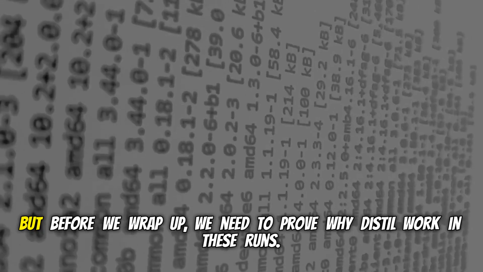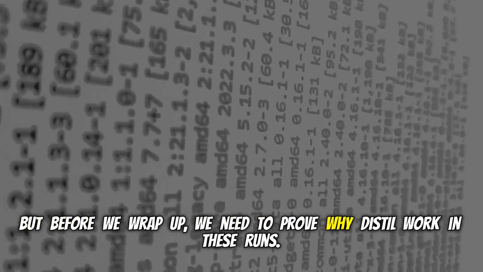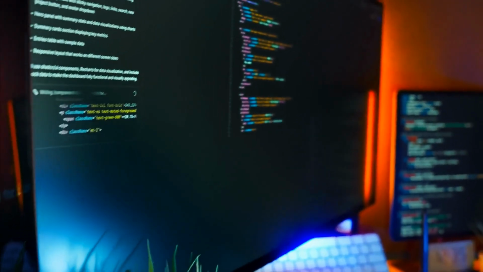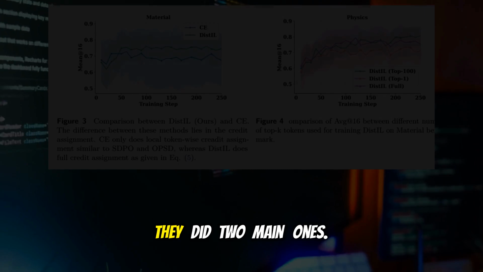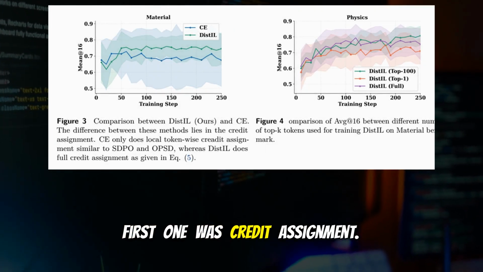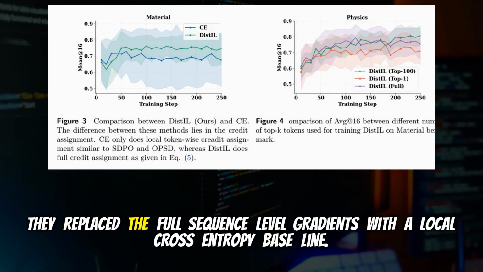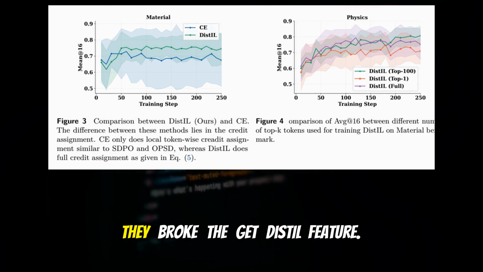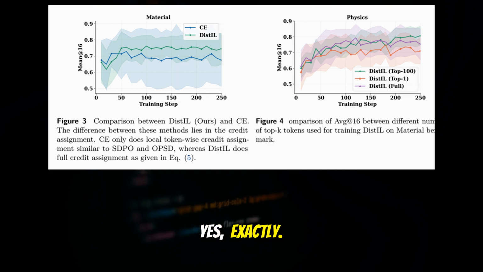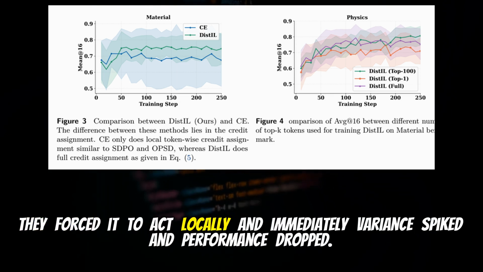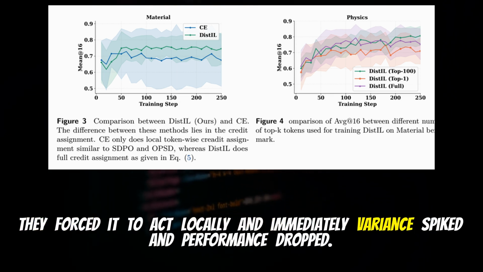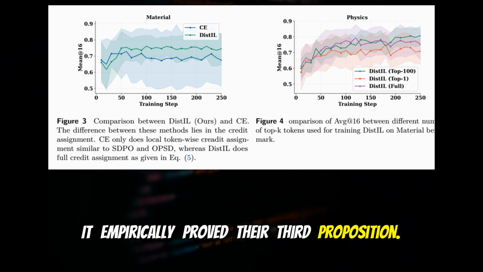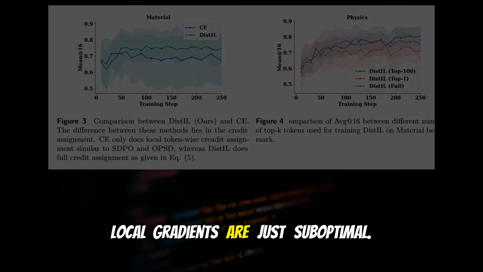Yeah. Okay, but before we wrap up, we need to prove why DistIL worked in these runs. We have to look at the ablation studies. Yeah, the ablations really unpack the why. They did 2 main ones. First one was credit assignment, right? Right. So they replaced the full sequence-level gradients with a local cross-entropy baseline. So they broke the future-aware feature. Yes, exactly. They forced it to act locally, and immediately variance spiked and performance dropped. It empirically proved their third proposition. Local gradients are just suboptimal.